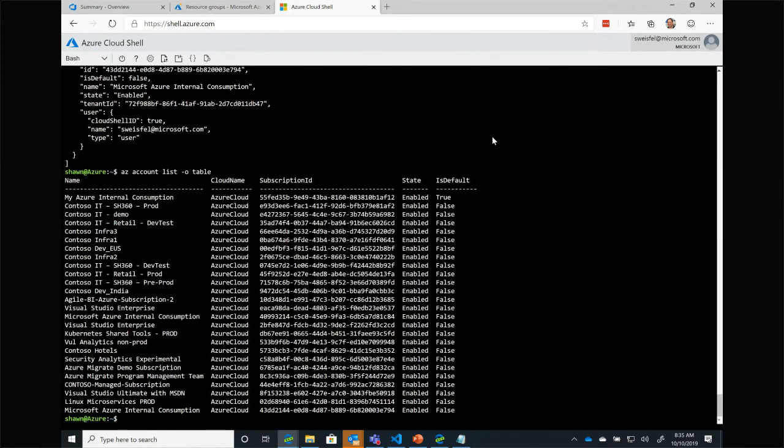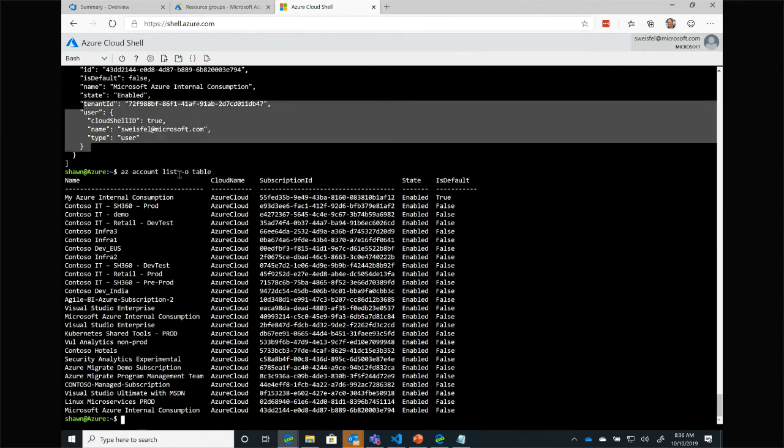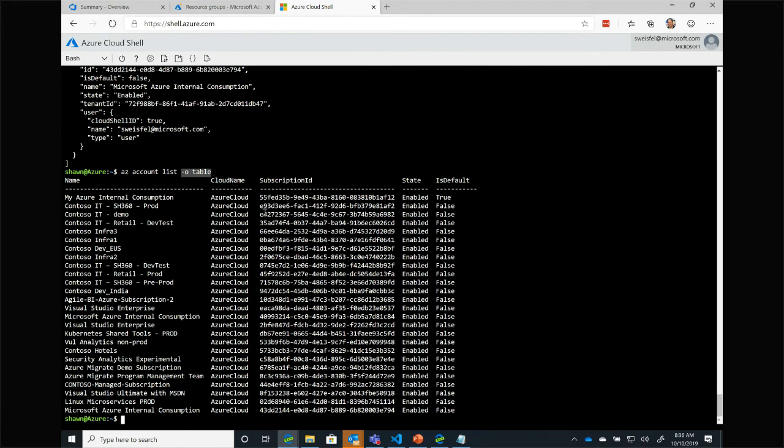All these commands are in the notes that I gave you the bit.ly for. So here I've taken all that JSON document and turned it into a nice little list using the -o table command. Now, I like specifying it on every one of my commands because typically I'm writing code that's going to be shareable. But you can also set this as a configuration property in your tool to change the default from outputting JSON to outputting a table or a bunch of other options like TSV or what have you.